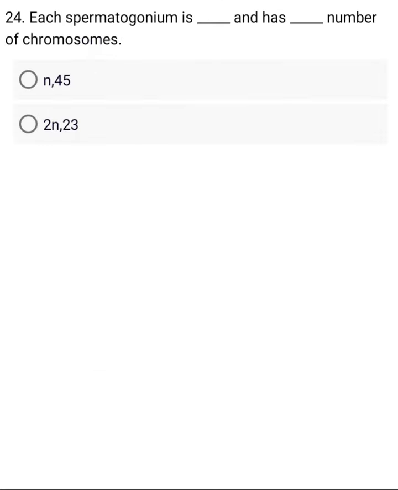Each spermatogonium is and has number of chromosomes. A. N. 45. B. 2N. 23. C. 2N. 46. D. N. 46.